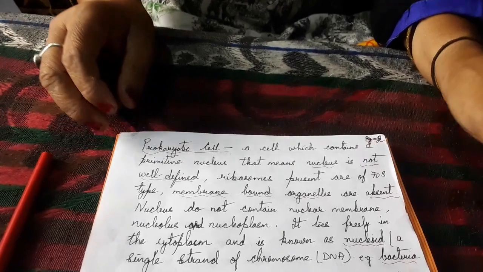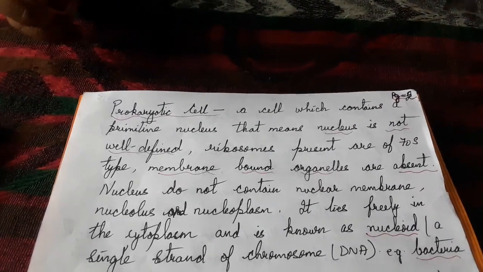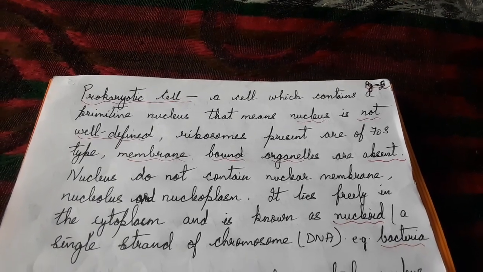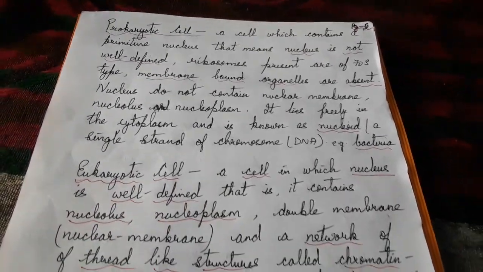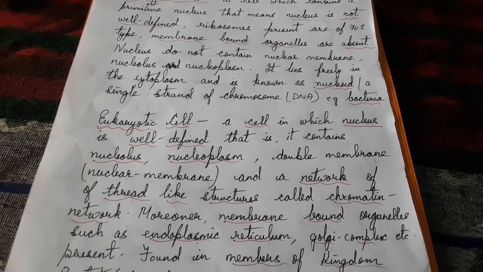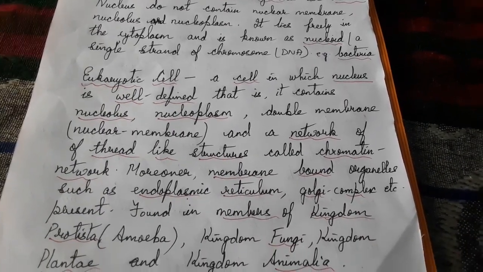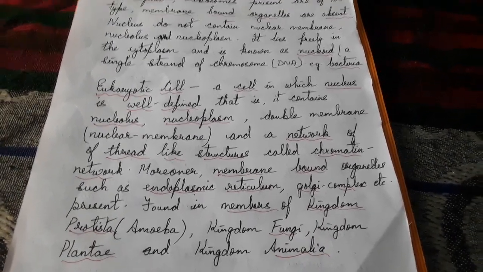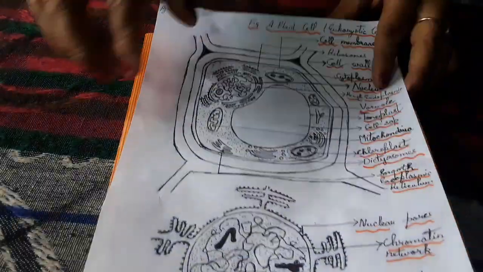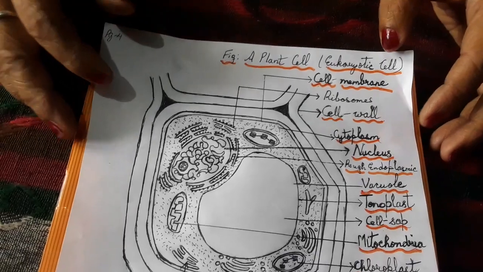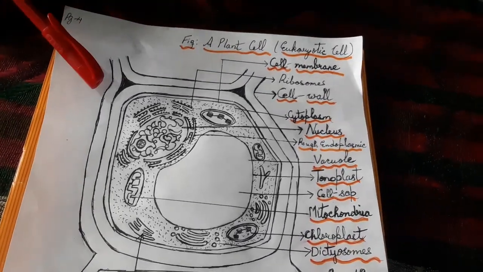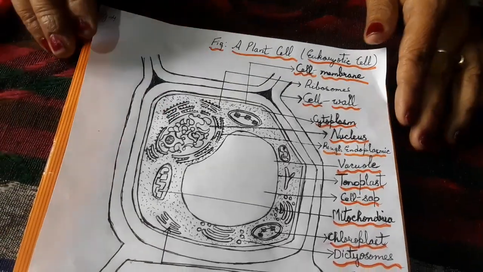Next, we have the prokaryotic cell and the eukaryotic cell. These are found in the members of, as I have discussed, kingdom Monera. Plant cell is also considered a eukaryotic cell. The nucleus is well defined.